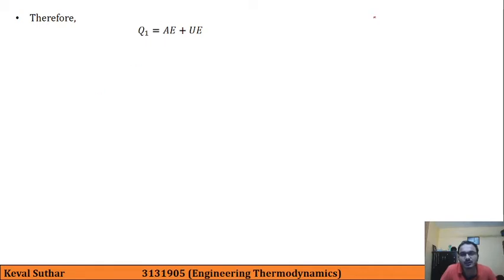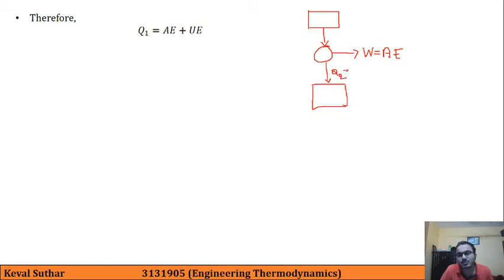We can do a small sketch here. We get this W max, let us say this is available energy, and here we reject Q2, which is equal to unavailable energy, and Q1 is the heat being supplied.